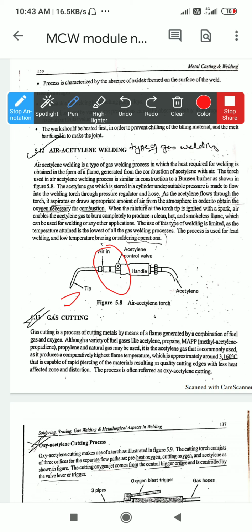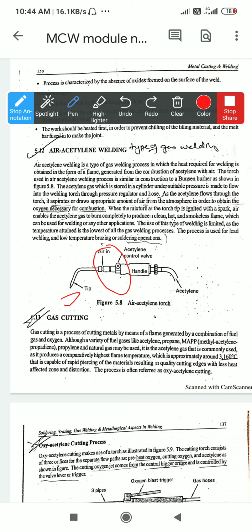So, the process is used for lead welding, low temperature brazing and soldering. In air acetylene welding, a sufficient amount of oxygen is not supplied. Only the mixed air from the atmosphere is supplied, due to which the flame does not become stable. Because sufficient oxygen is not supplied and the fuel gas continuously burns, smoke comes out, which is hazardous for the welder as well as for the environment surrounding the spot where the welding occurs.